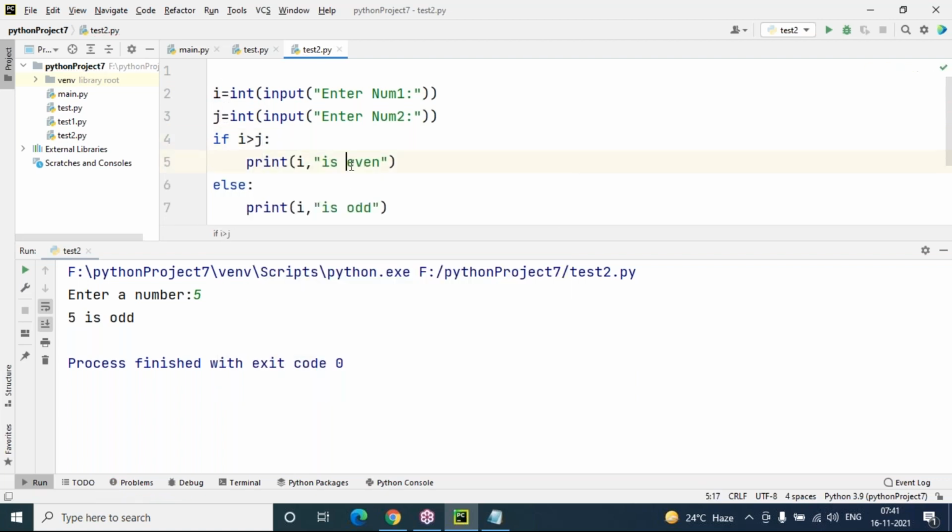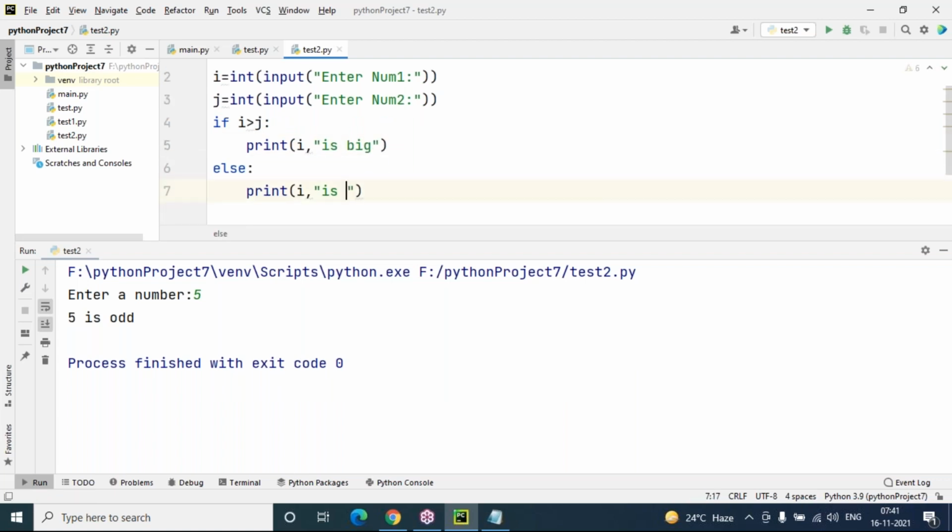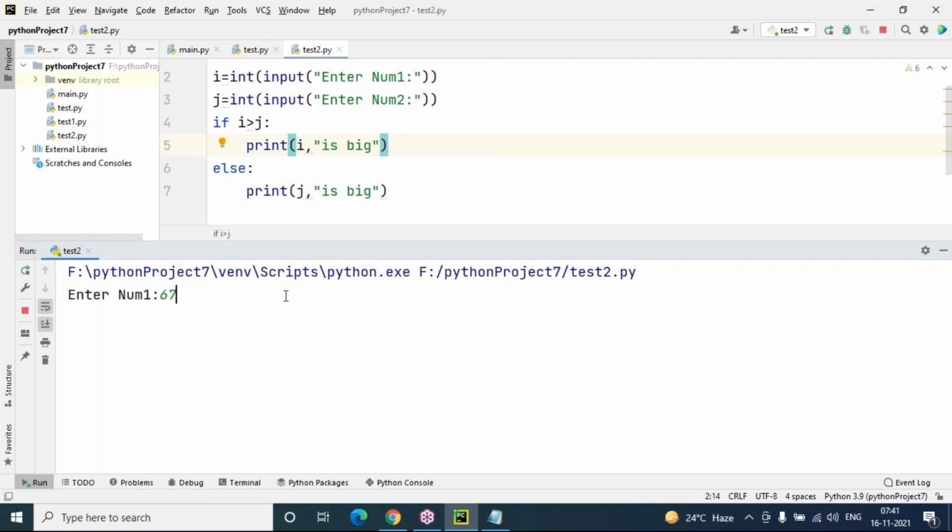So i greater than j means i is the biggest value. I'm just finding which is the biggest value. Otherwise j is the biggest value. I'm saying here j is the biggest value. I'm passing the j value to my output statement. Let's run this and enter any numbers here, 67 and 34. So we got 67 as the biggest value, just for checking.